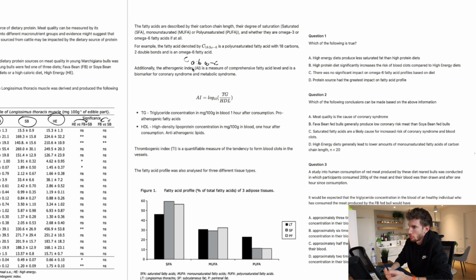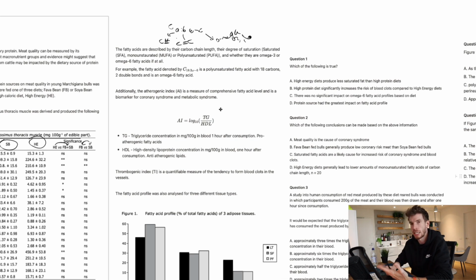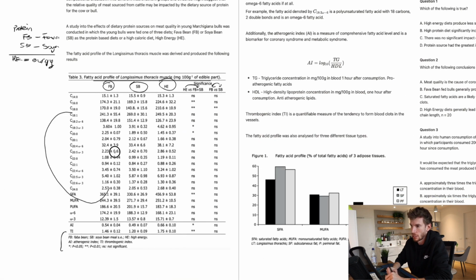And then what I can do is in my notes, I might actually move this out to the side. Let's move this up here. What I would do on my paper is I would just write down against this carbon number. This is going to be double bond number. And then this here, that's a C, not a 6. C, this is going to be the omega number. And I might even just put down a note. It can only be 3 or 6. Those are the two. And there we go. Now I know how to read the table. You can see they're all here. Now I can make better sense of that.